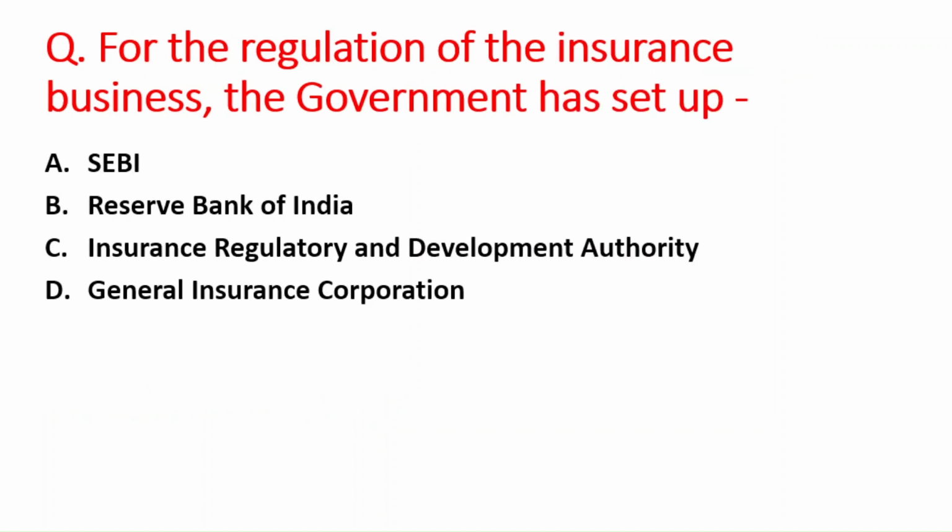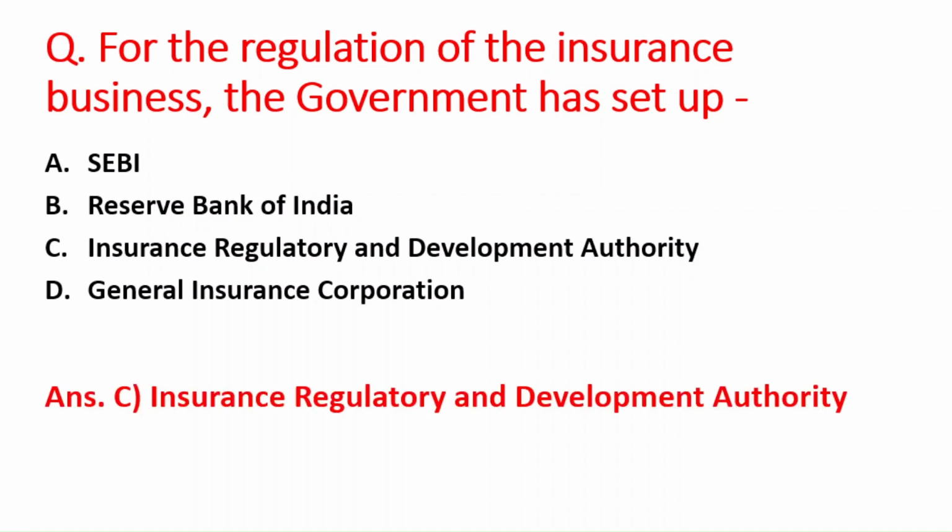Next question is, for the regulation of the insurance business, the government has set up: A option is SEBI, B is Reserve Bank of India, C option is Insurance Regulatory and Development Authority, that is IRDA, and last option is General Insurance Corporation. So for the regulation of insurance business, the government set up the body, that is Insurance Regulatory and Development Authority. So option C is the right answer.